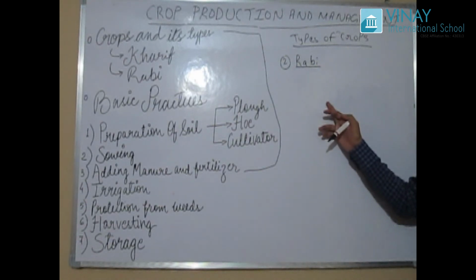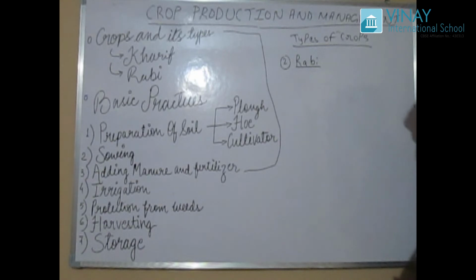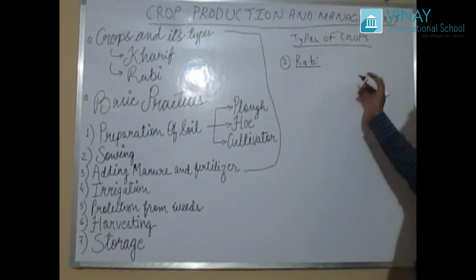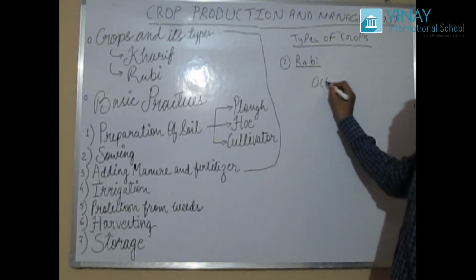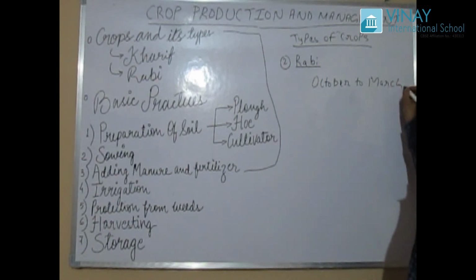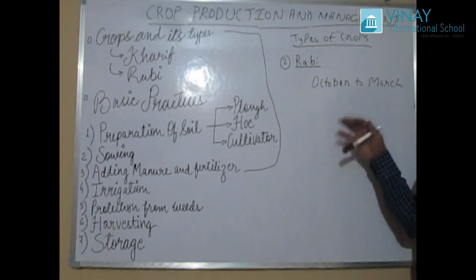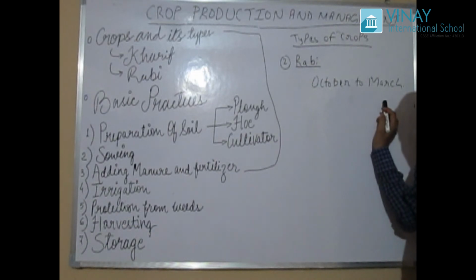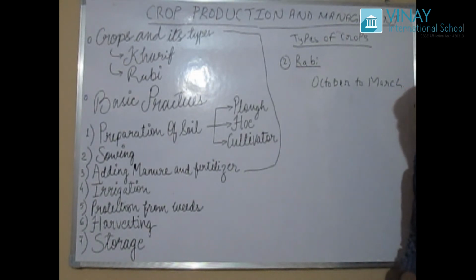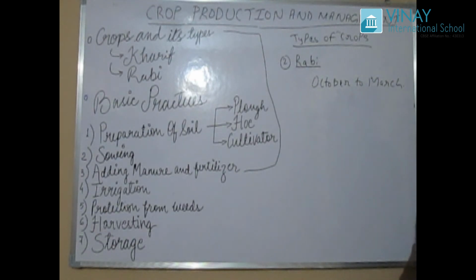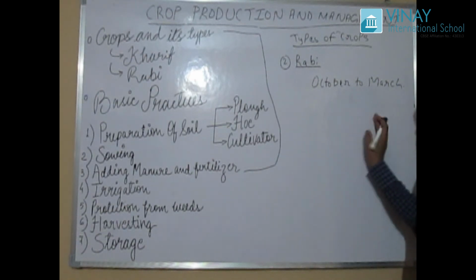The Rabi crop is normally a winter crop. It is normally grown from October to March. You all might know that this is the winter time in India. From March, approximately from Holi, our winter season comes to an end and summer starts. That's why we celebrate our main festival, Holi. That is a huge festival, you all might know about it.